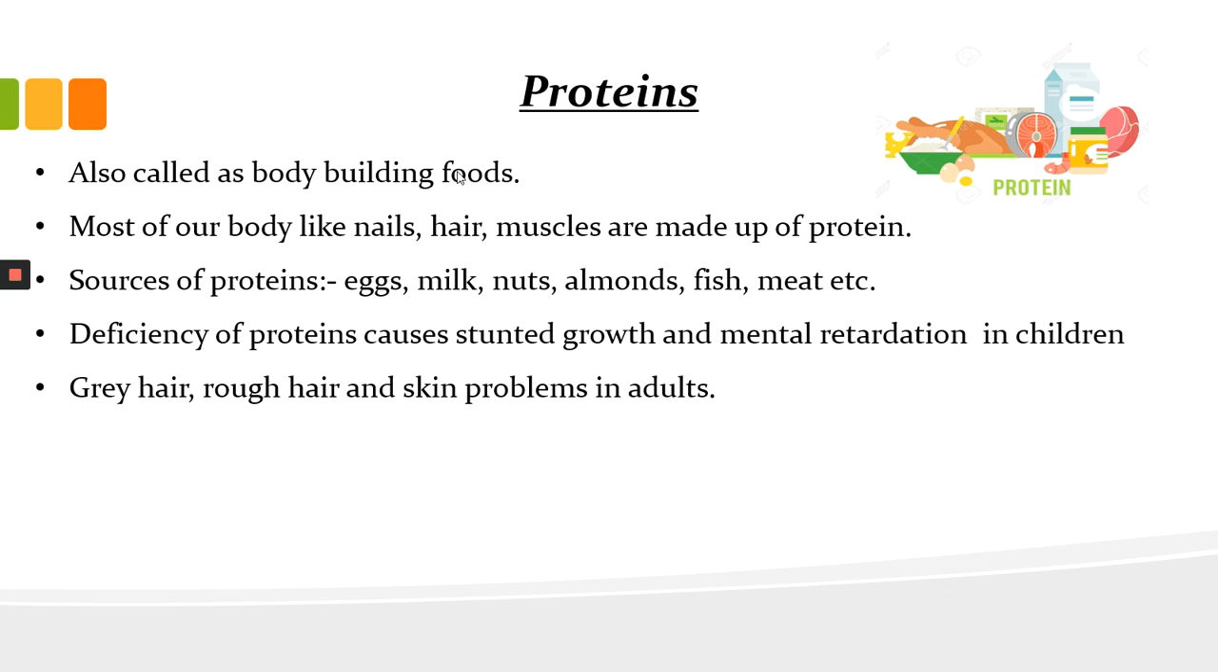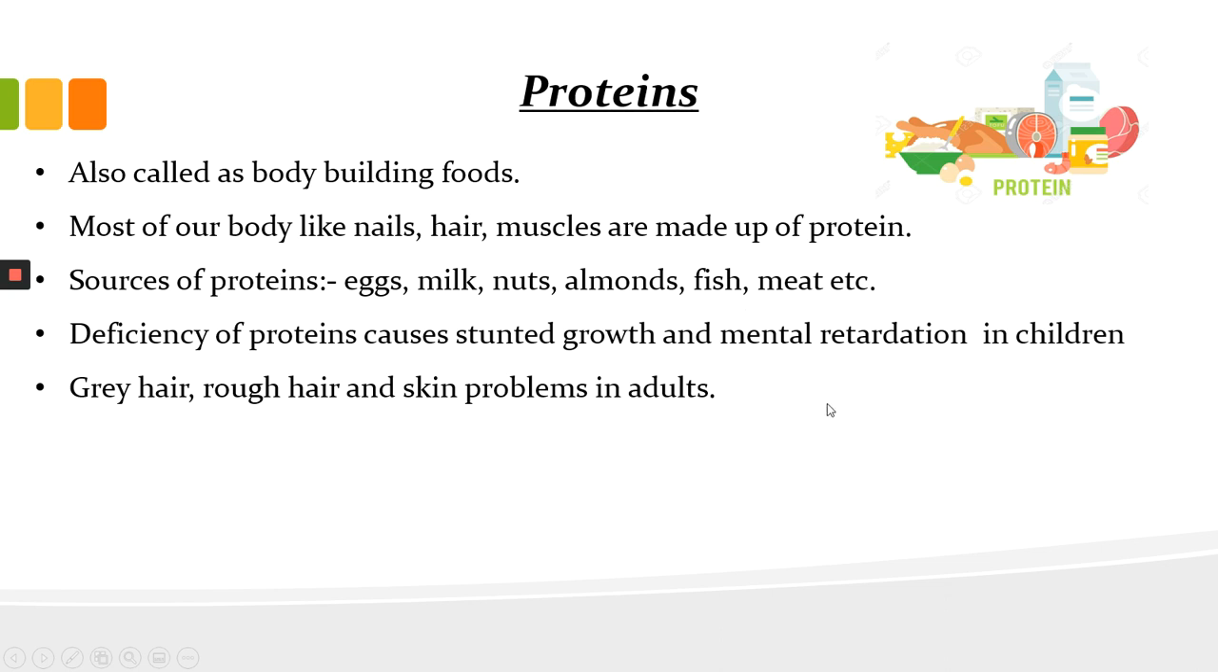One more thing about protein is that the protein requirement varies with age. People of different ages need different amounts of protein. Kids need more protein, whereas adults do not need that much. Most of our body parts like hair, nails, muscles, and blood are all made up of proteins. But from where do we get proteins? We get proteins mainly from eggs, milk, nuts, almonds, fish, meat, etc.